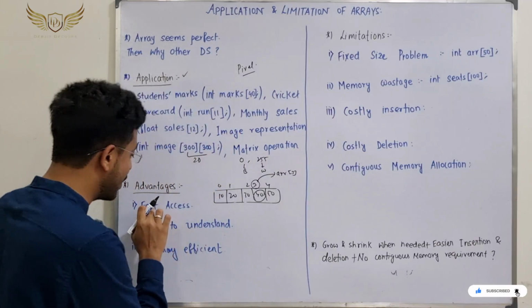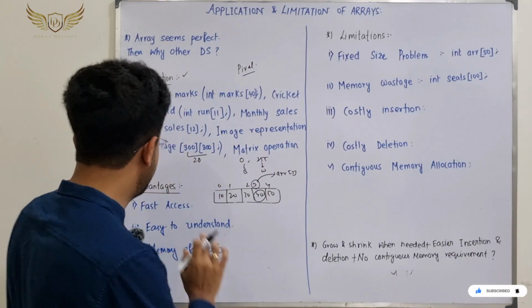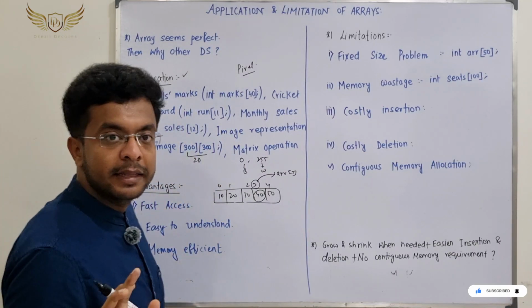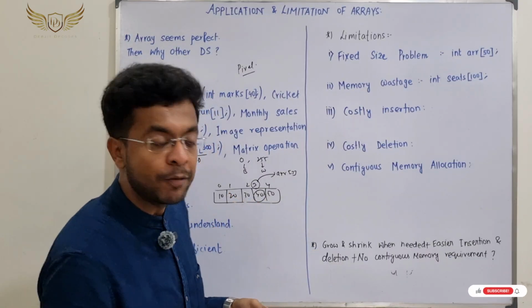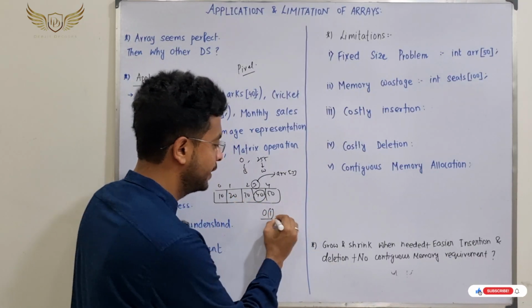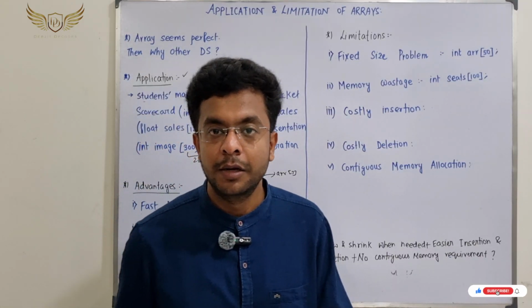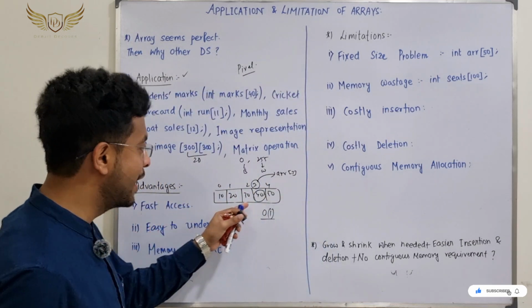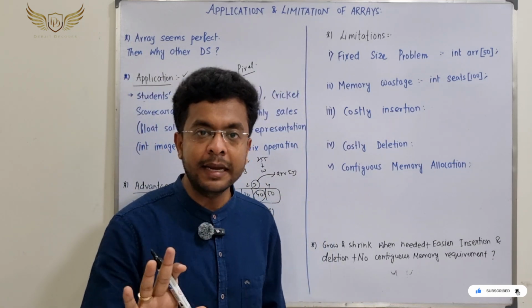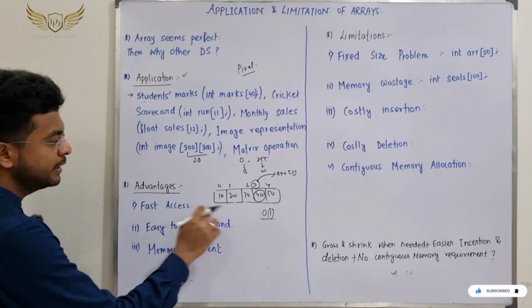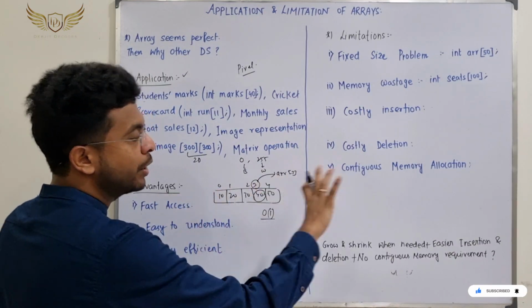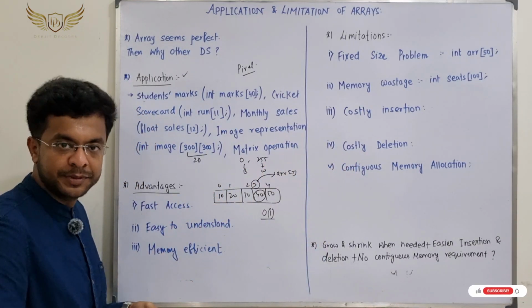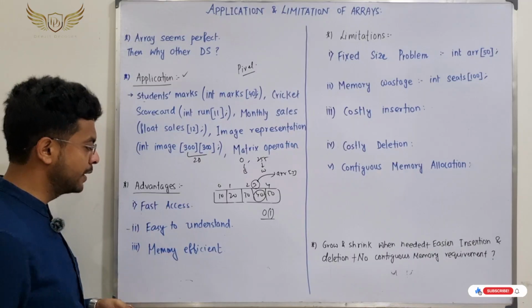Correct? So this is one of the most brilliant advantages of array. We do not need to traverse. This is a constant time operation. We just need order of 1 time. The time complexity is order of 1 for accessing one element of an array. Correct? So this is a huge advantage because we do not need to traverse or search, just like I have said. Next thing is this one.